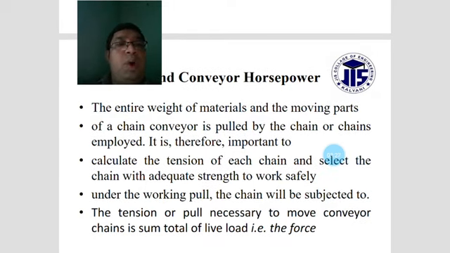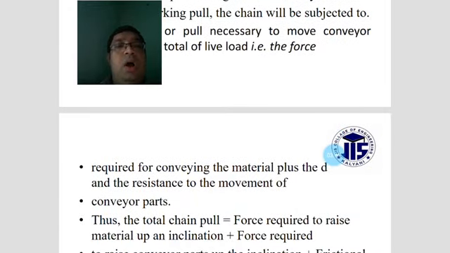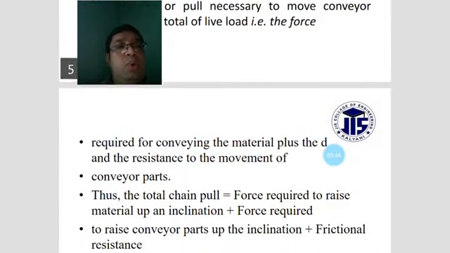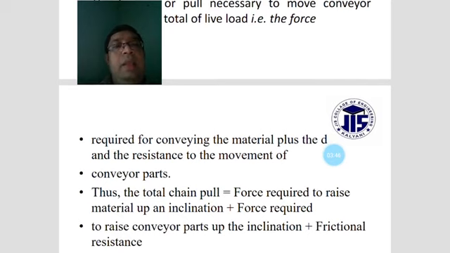Under working conditions, the tension or pull necessary to move the conveyor chain is the sum total of the live load, that is the force required for conveying the materials, plus the dead load and the resistance to the movement of conveyor parts. And thus the total chain pull.